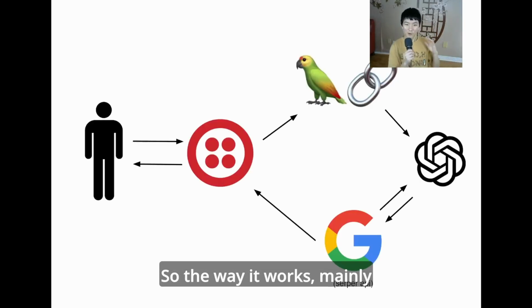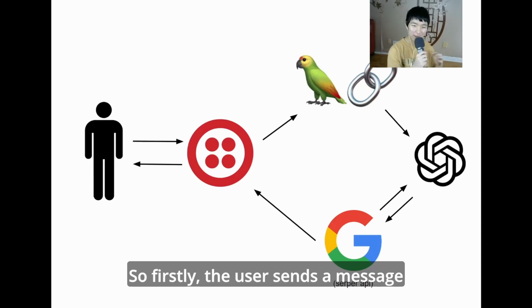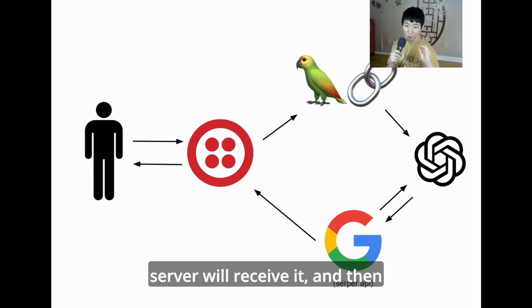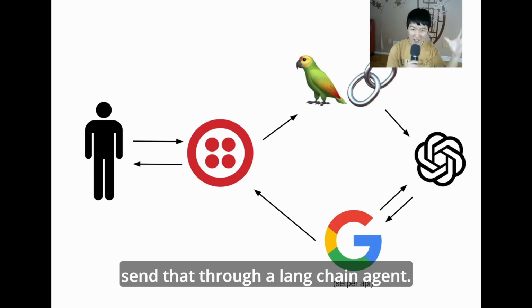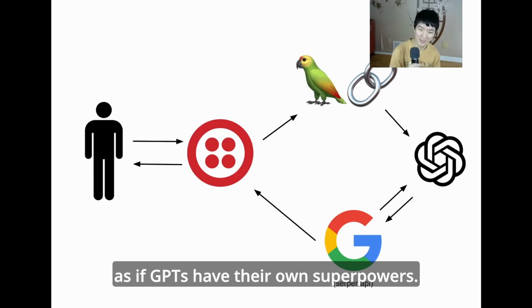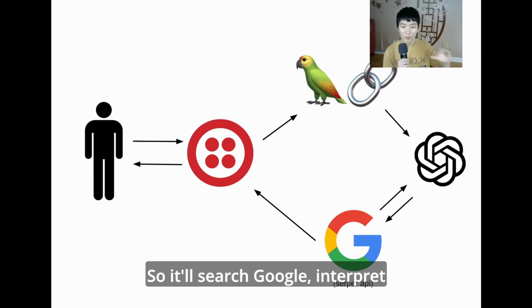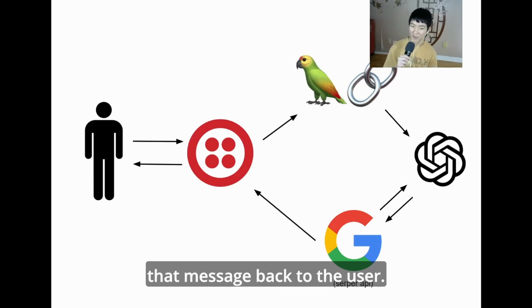So the way it works mainly uses Twilio and OpenAI. Firstly, the user sends a message to the phone number, which then the server will receive and then send through a LangChain agent. You can think of a LangChain agent as if GPTs had their own superpowers, and in this case, the tool is Google. So it'll search Google, interpret the response, and then send that message back to the user.